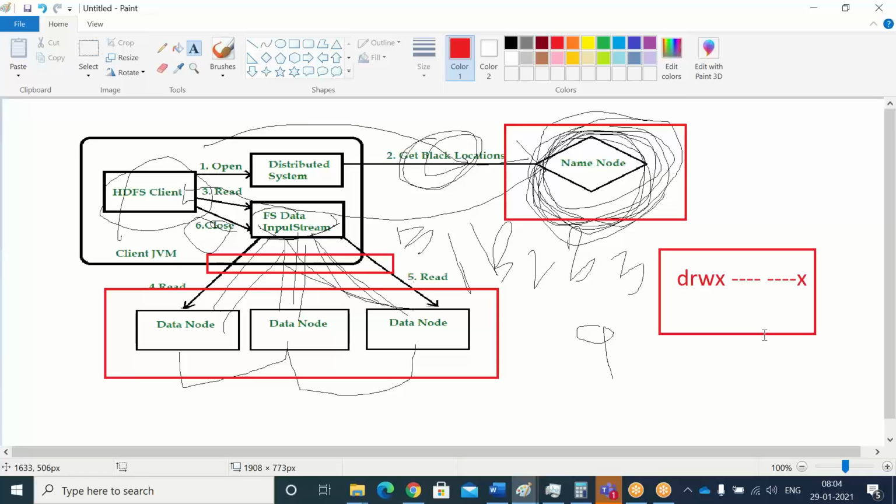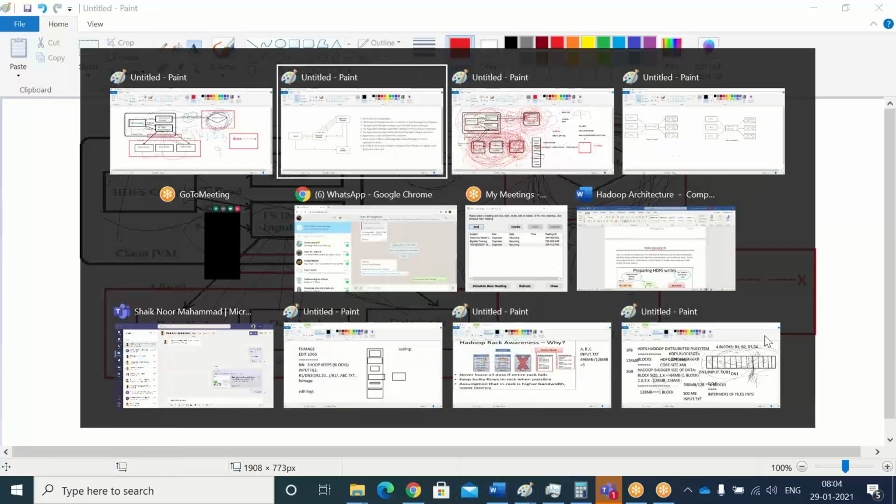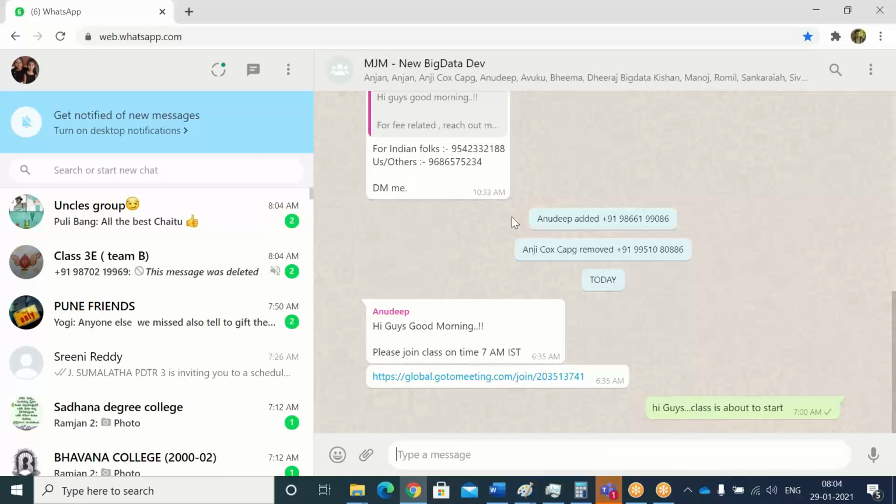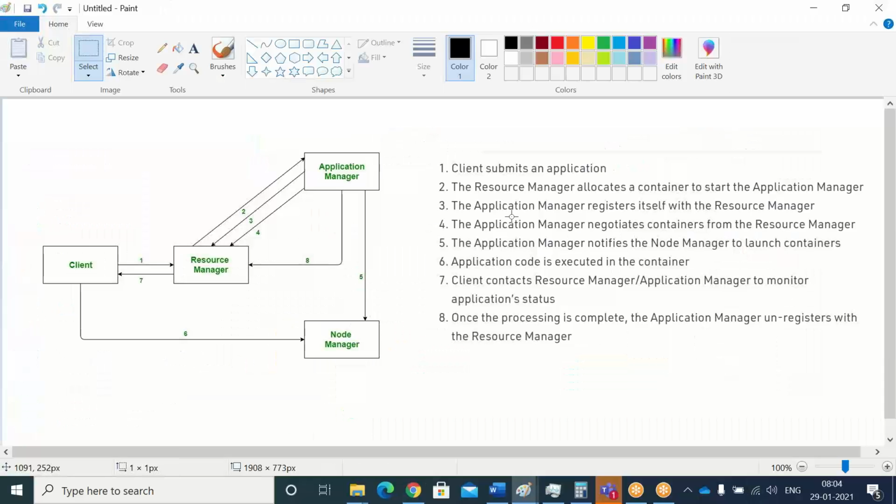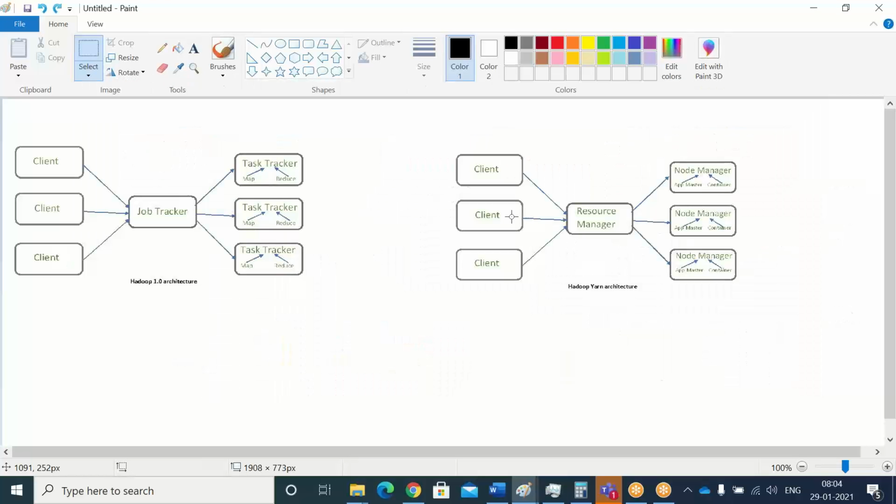Clear on read and write? As a developer, you just need to understand the concept, and it is not required to go more deeply into this. That's why I explained it in a detailed manner. If you guys are clear, then we will go to the architecture. Clear, right? Okay. Now I think Manoj, you will get the answer on this one.